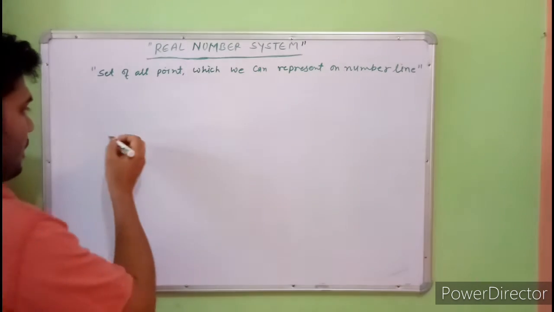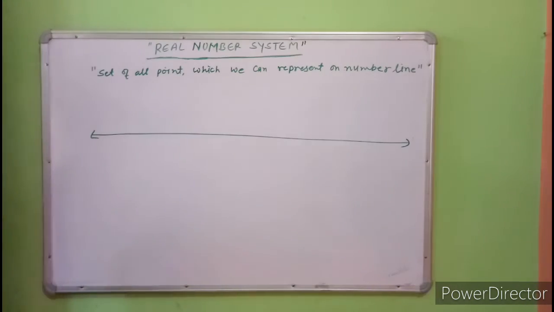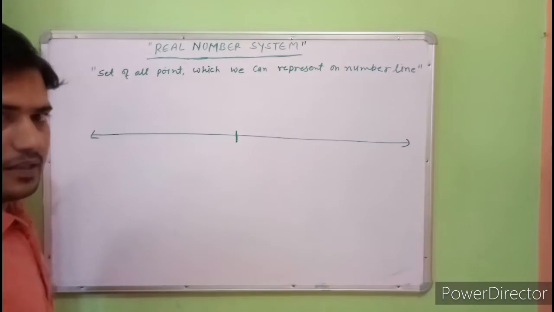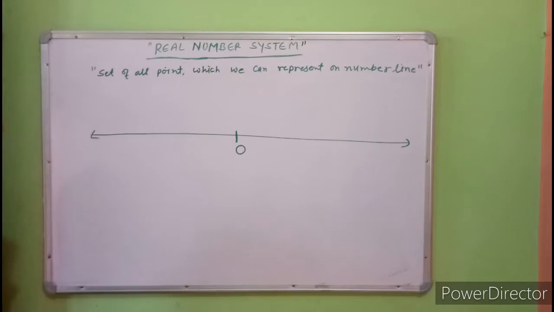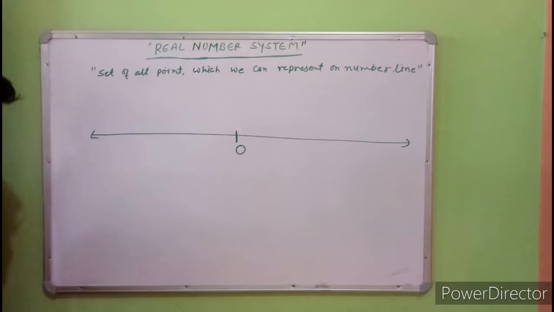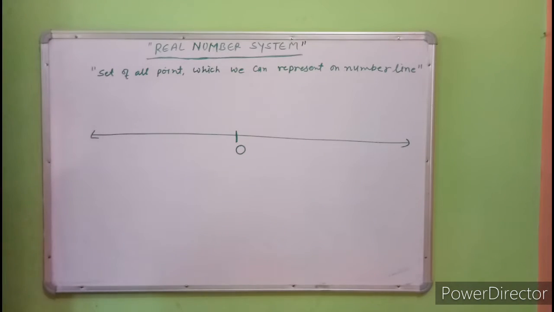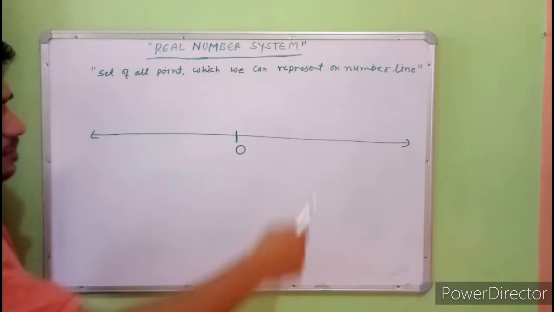Let's start. If we draw a line and divide this line into two equal parts, the middle point is the origin. The left side is negative numbers and the right side is positive numbers, and this is a number line. And what are real numbers? The set of all points which we can represent on the number line.